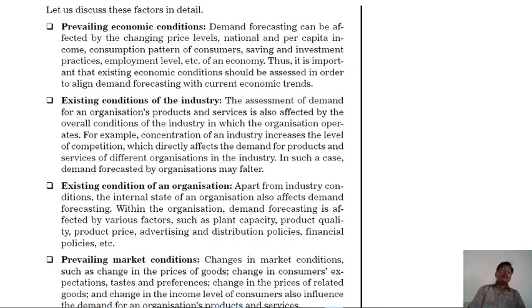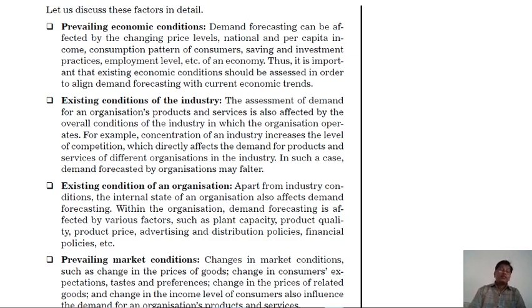And second, the factor affecting is the existing condition of the industry. The assessment of the demand for an organization's products and services is also affected by the overall condition of the industry in which the organization operates.